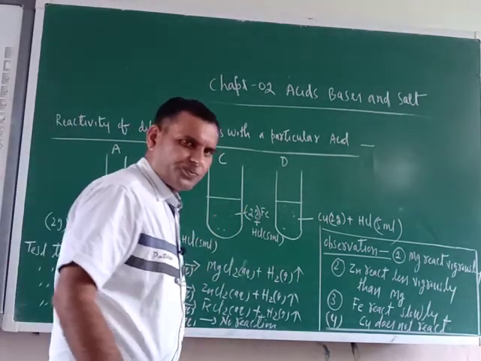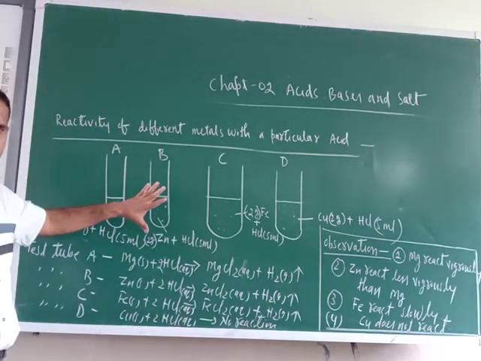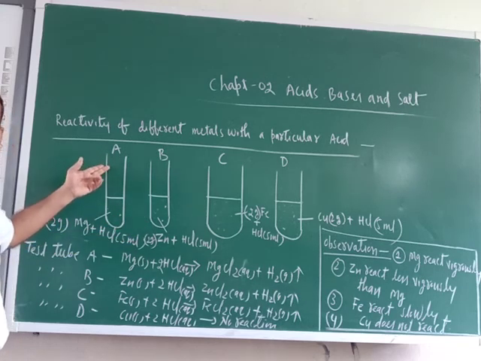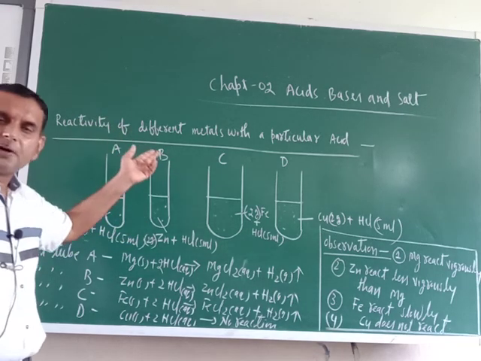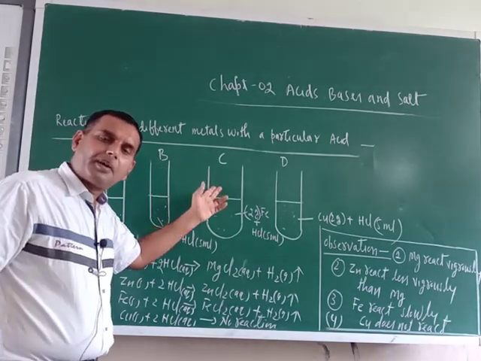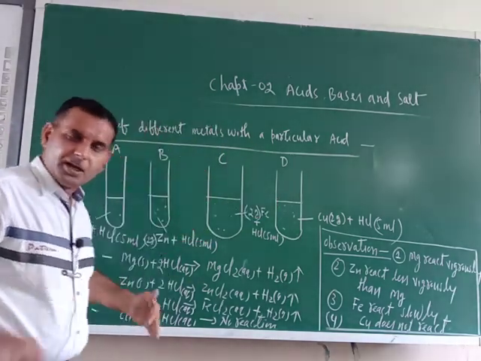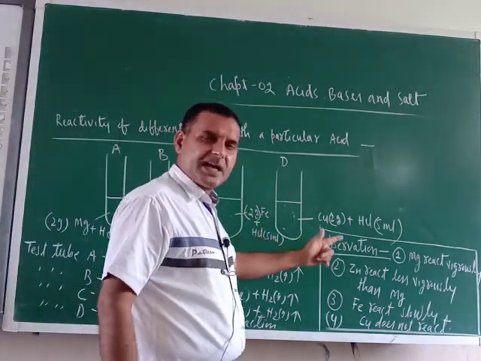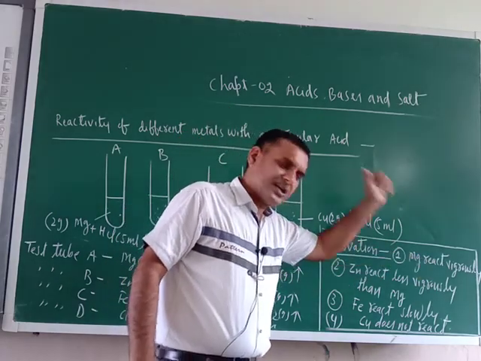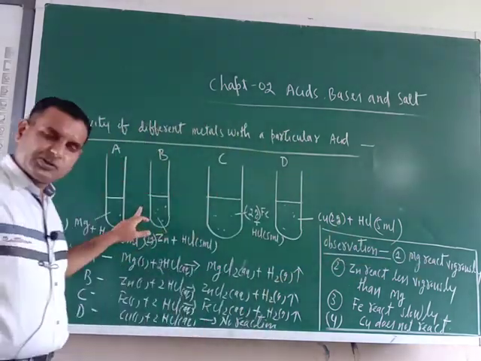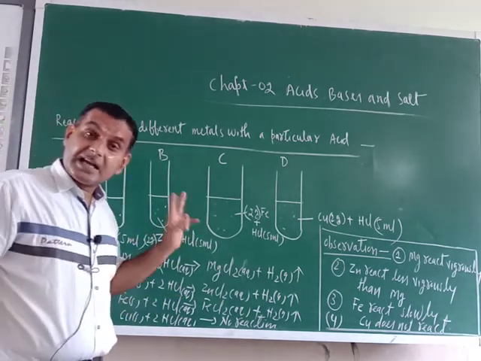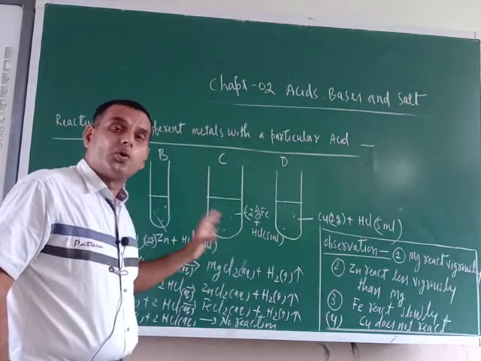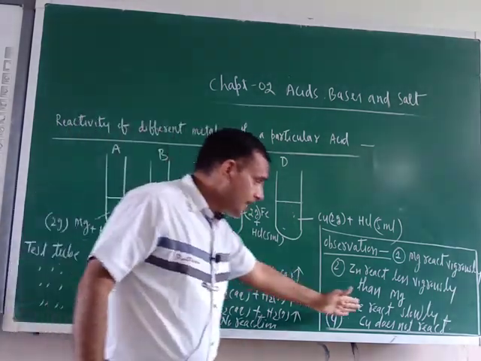See the observation. At one time you are doing this: first you have taken 5 milliliters of dilute acid and 2 grams of magnesium. Here you have dropped 2 grams of zinc, here 2 grams of iron, here 2 grams of copper. Now observe. Magnesium is reacting with HCl very vigorously. Zinc also reacts, but less vigorously than magnesium. Iron reacts but slowly, and copper does not react.